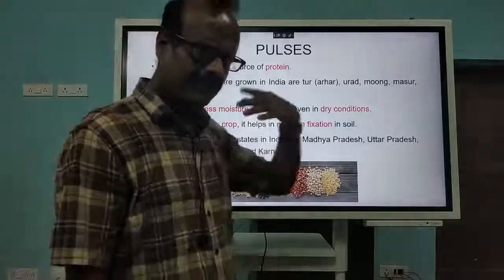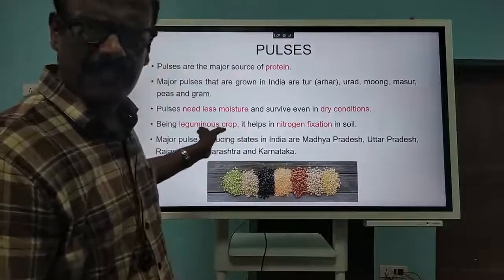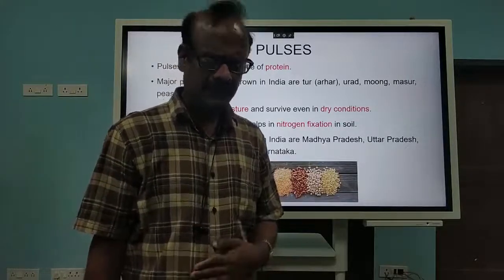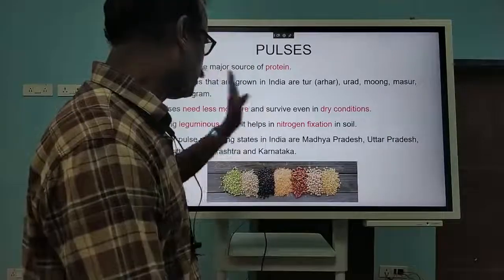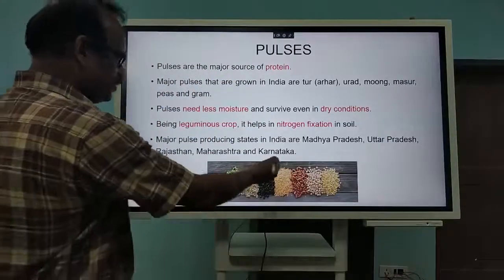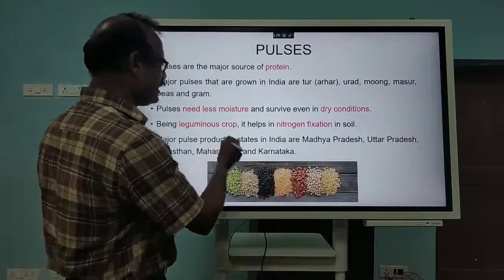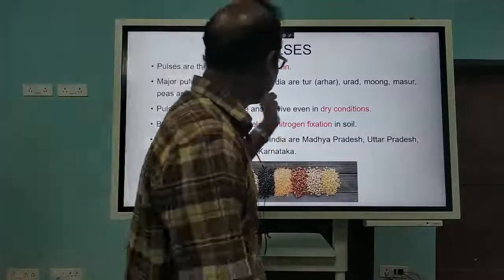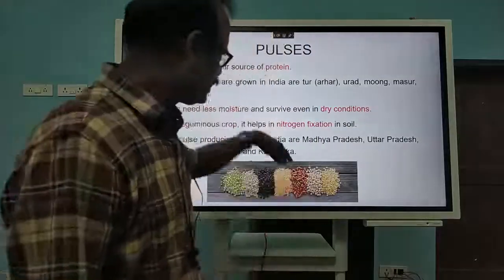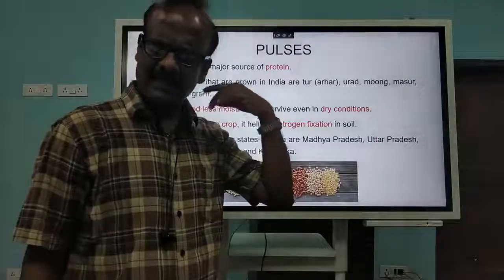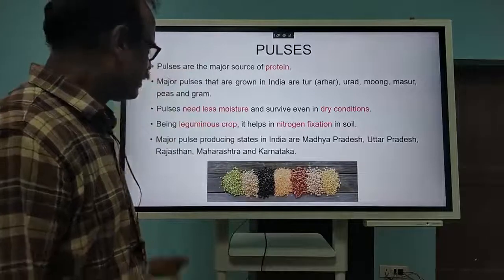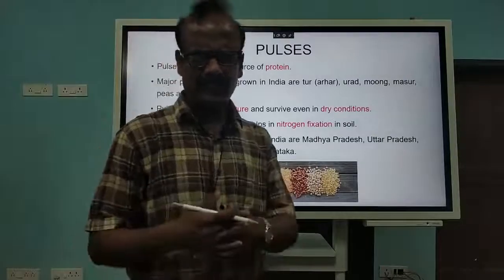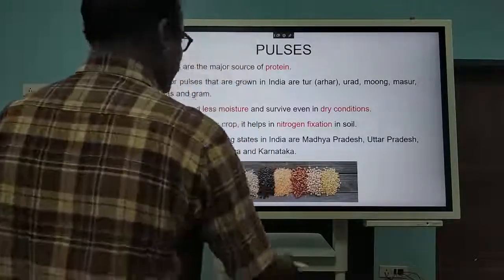Then in another way also it is important. As you know, in science you might have learned, it is a leguminous crop, and it helps in what? Nitrogen fixation in the soil. That way also it is important, and that's why it is grown. The major producers are Madhya Pradesh, Uttar Pradesh, Rajasthan, Maharashtra, Karnataka. Each state is producing each variety, and together it is called pulses. That's why we are not discussing temperature and rainfall, because it varies from item to item.